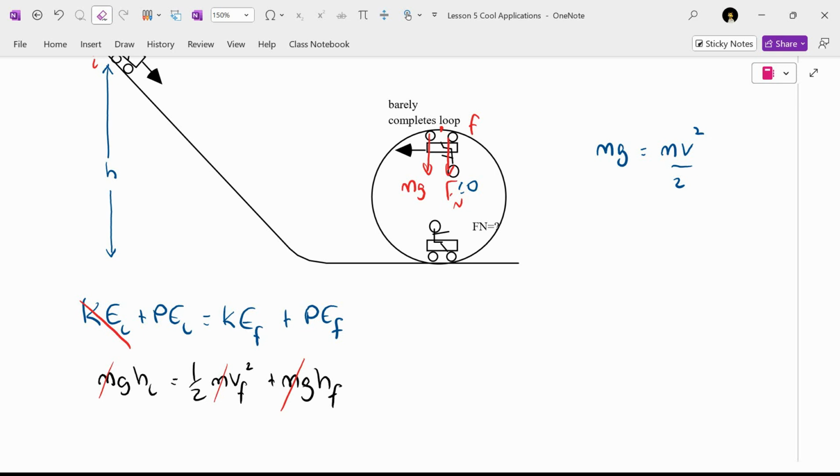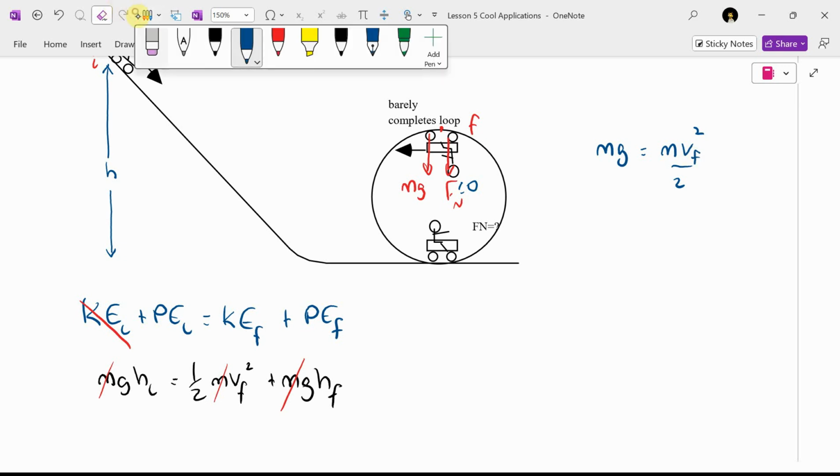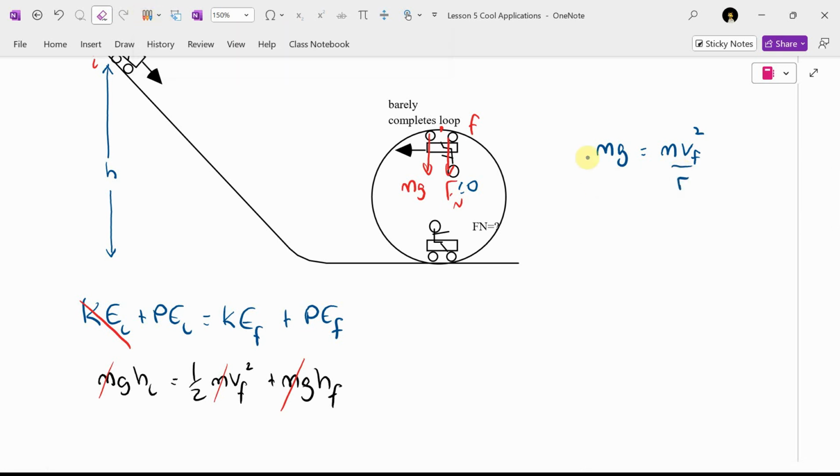Why did I know to use the v? Because I'm trying to figure out something for the v down over here. In fact, I think that's going to be vf squared over r. In fact, I wrote over 2. It's over r, Mr. Dueck, not over 2. Maddie, m's cancel again, yes?